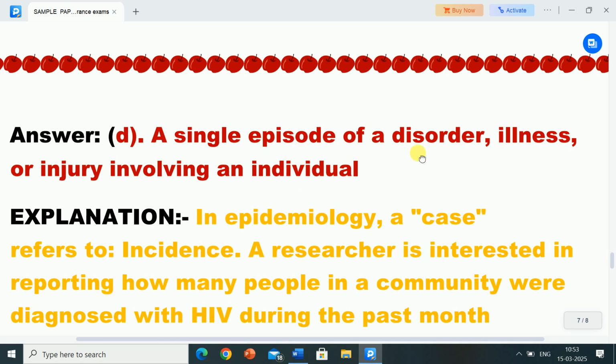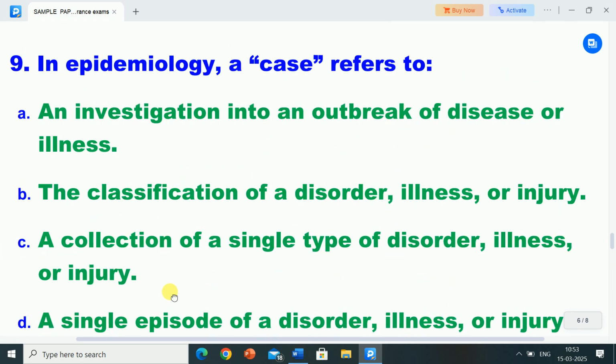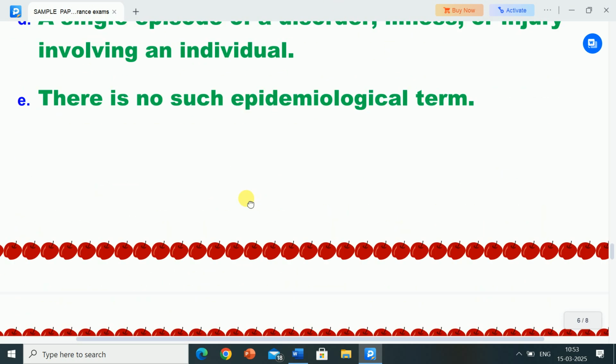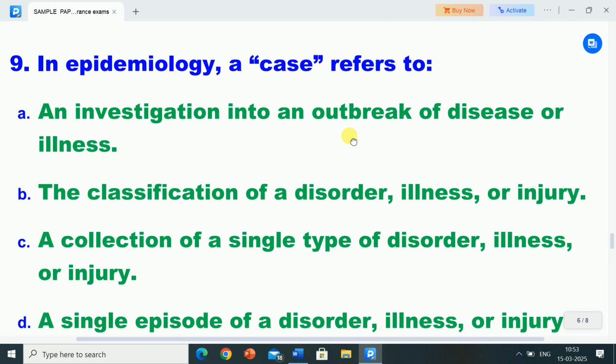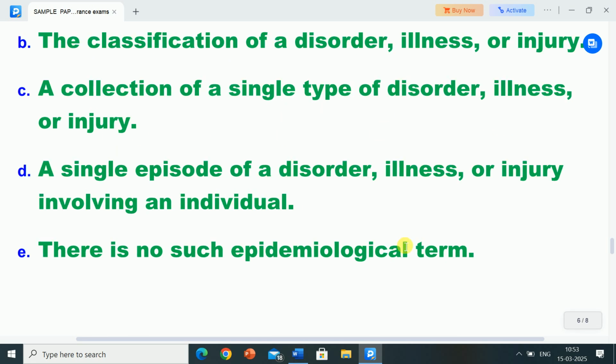Correct answer is option D, a single episode of a disorder, illness or injury involving an individual. So in epidemiology a case refers to a single episode of a disorder, illness or injury involving an individual.